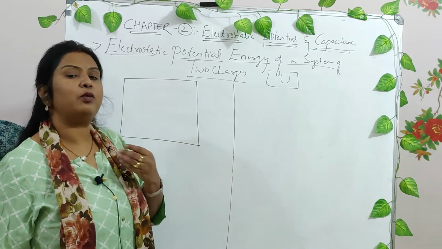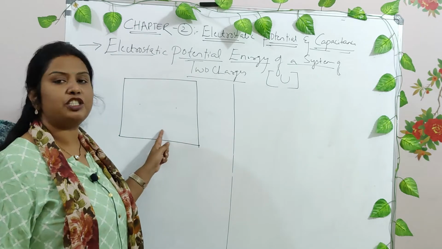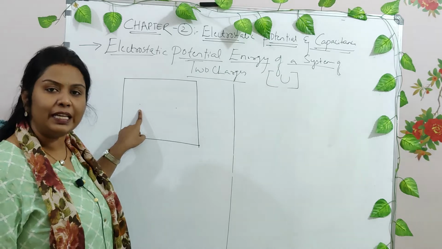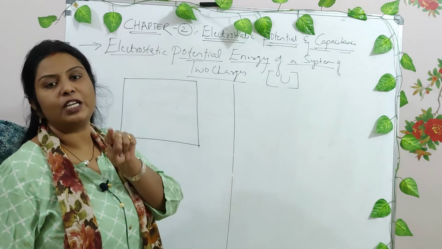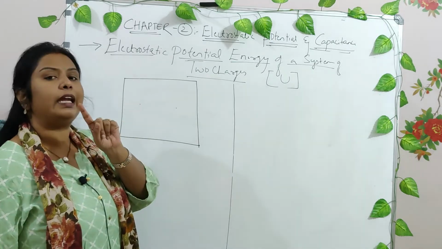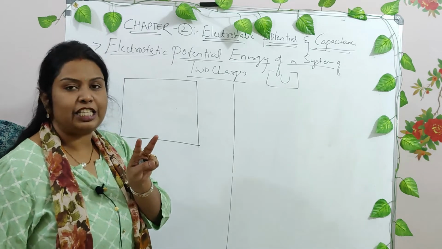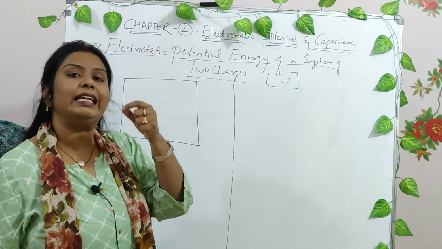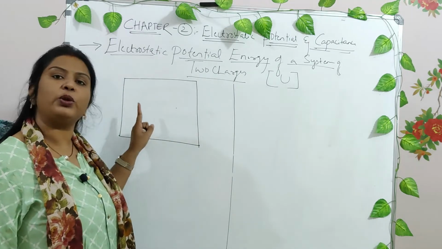Now how do you calculate the potential energy of this particular system? You have to calculate the potential energy of charge 1, then add the potential energy of charge 2, right? Then it becomes the addition of both the energies. The potential energy of this particular region becomes the total energy of this system. Do you agree?